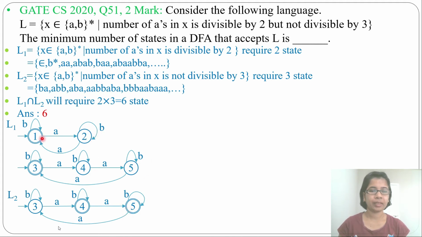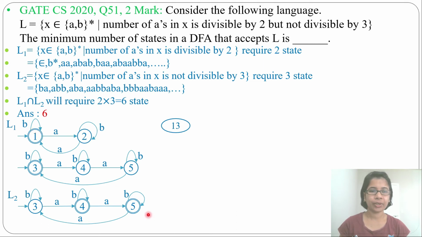Here there are 2 states, here there are 3 states. So in total we require 6 states. What will be the initial state? The initial state will be 1, 3. This is an intersection. In case of intersection, both final states will be the final state. So here the final states will be 1, 4 and 1, 5.